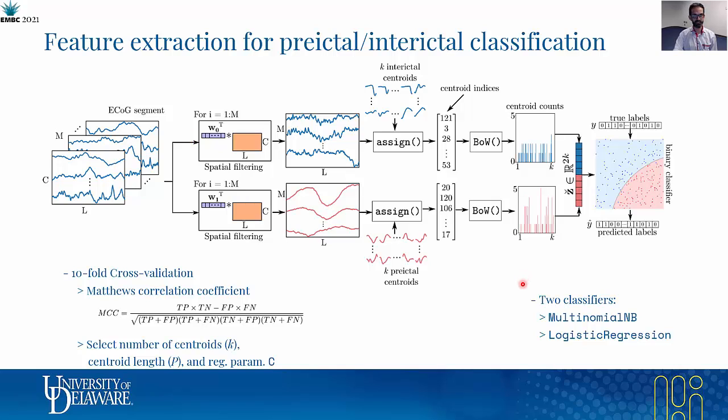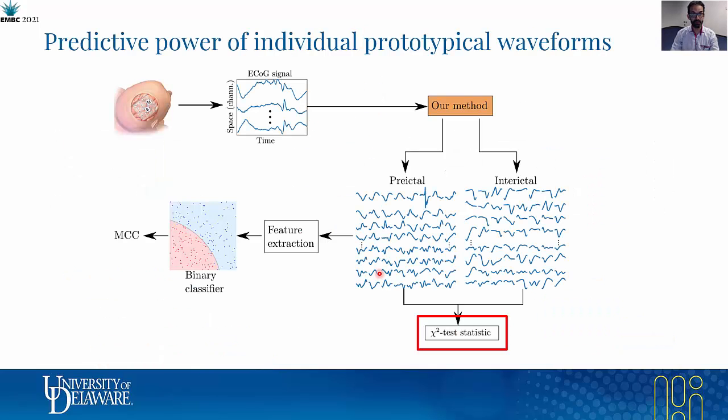We tested several classifiers, among them the multinomial naive Bayes and the logistic regression. We use a tenfold cross-validation with the Matthews correlation coefficient as the performance score to select the number of centroids, the centroid length, and the regularization parameter C for the logistic regression classifier. We also evaluated the predicted performance of each individual waveform through a statistical test of independence.